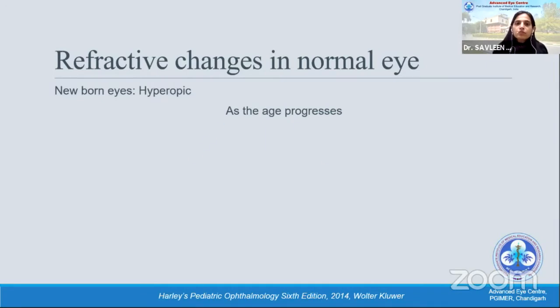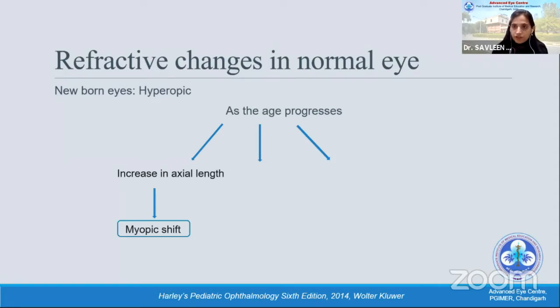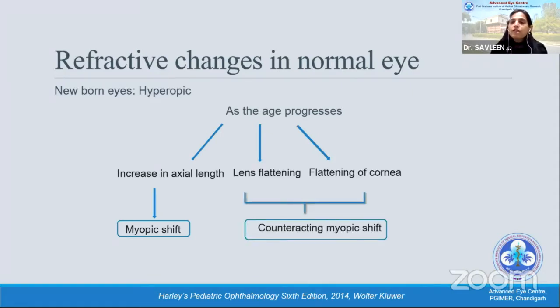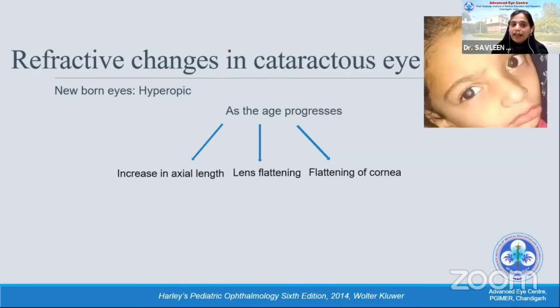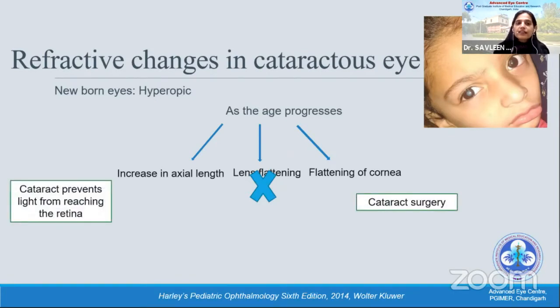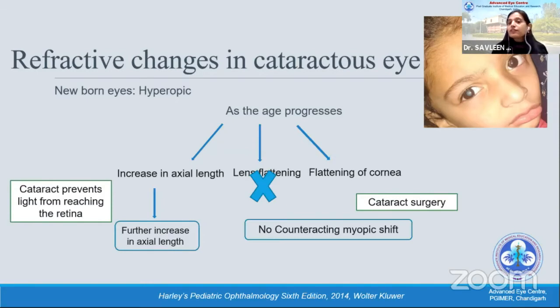In general, as the age progresses, if you do not have a cataract, there is an increase in axial length which causes the myopic shift, but it is counteracted by a flattening of the lens and the cornea, and hence the overall refractive error in adulthood is emmetropia. But what happens in a child with cataract, this increase in axial length continues to cause myopia, but the lens is not there. So you do a cataract surgery, and the cataract which was preventing the light from reaching the retina, the axial length might be a little longer. It causes a further increase in axial length if it is uncorrected. There is no counteracting factor, and so overall the refractive error is myopic.